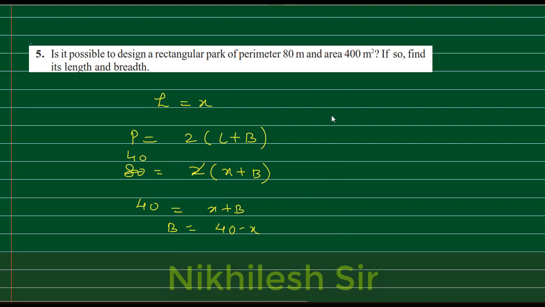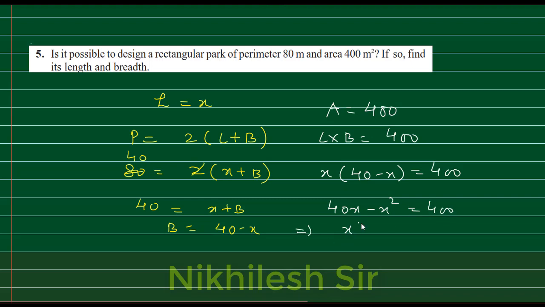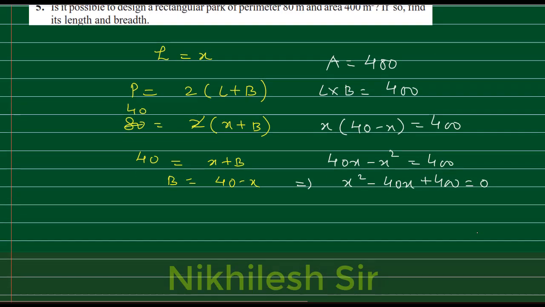Now area is given, area is 400. Area is equal to L into b. L is x and breadth is 40 minus x, that is equal to 400. So 40x minus x square is equal to 400. Let us simplify this. x square minus 40x plus 400 is equal to 0. I have taken all the terms to the RHS.